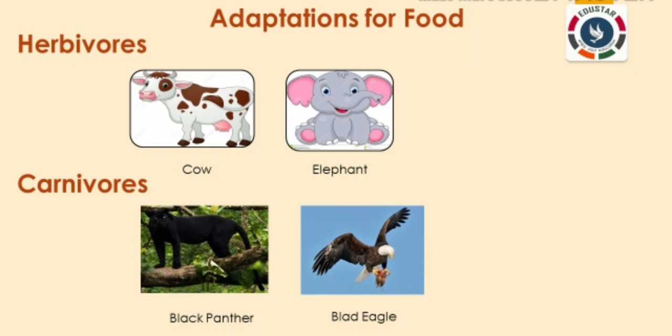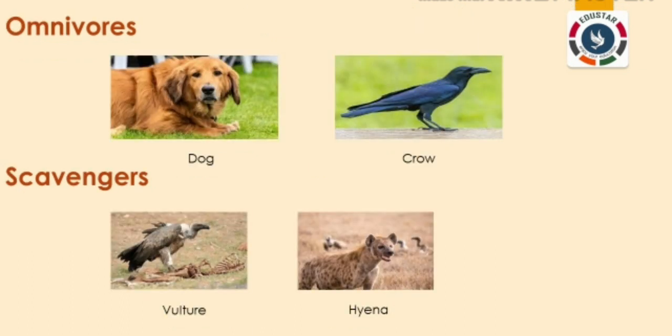Carnivores. Animals that eat flesh of other animals are called carnivores. Most of them have very sharp teeth for tearing out the flesh of their prey. Lion, tiger, jackal are examples of carnivores. Omnivores. Animals that eat both plants and flesh of other animals are called omnivores. Dog, cat, crow, and human beings are examples of omnivores. Scavengers. Animals that feed on the flesh of dead animals are called scavengers. Vulture and hyena are examples of scavengers.